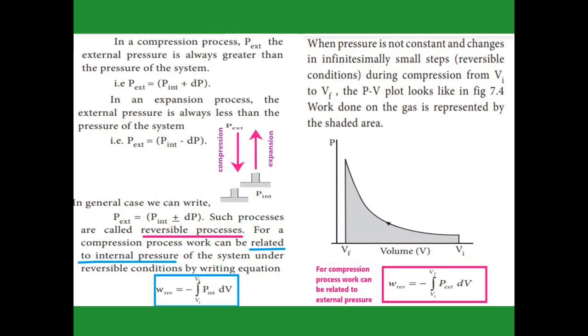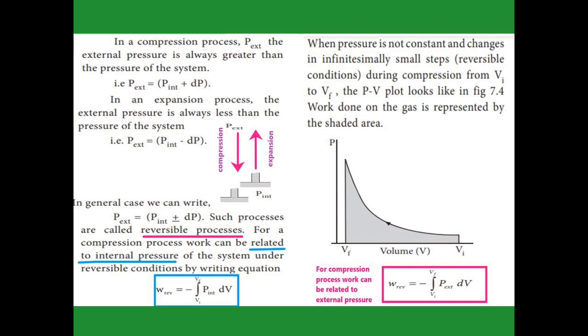During the compression, the external pressure is greater than the internal pressure. So we get the external pressure by adding to the internal pressure the small amount of pressure we give to the system. So P external is equal to P internal plus dP. And during the expansion process, the internal pressure is greater than the external pressure. So we get the external pressure value by subtracting the small amount of pressure we are extracting from the internal pressure. That is, P external is equal to P internal minus dP.